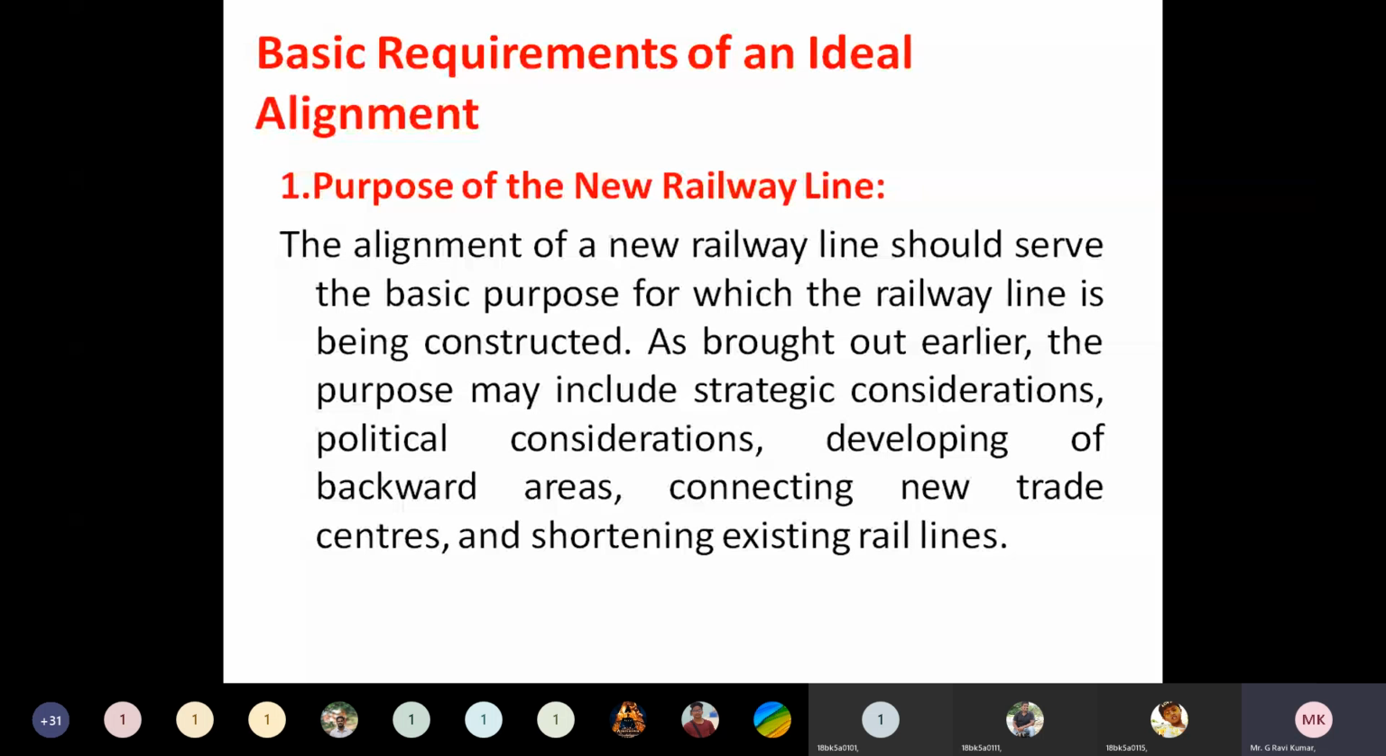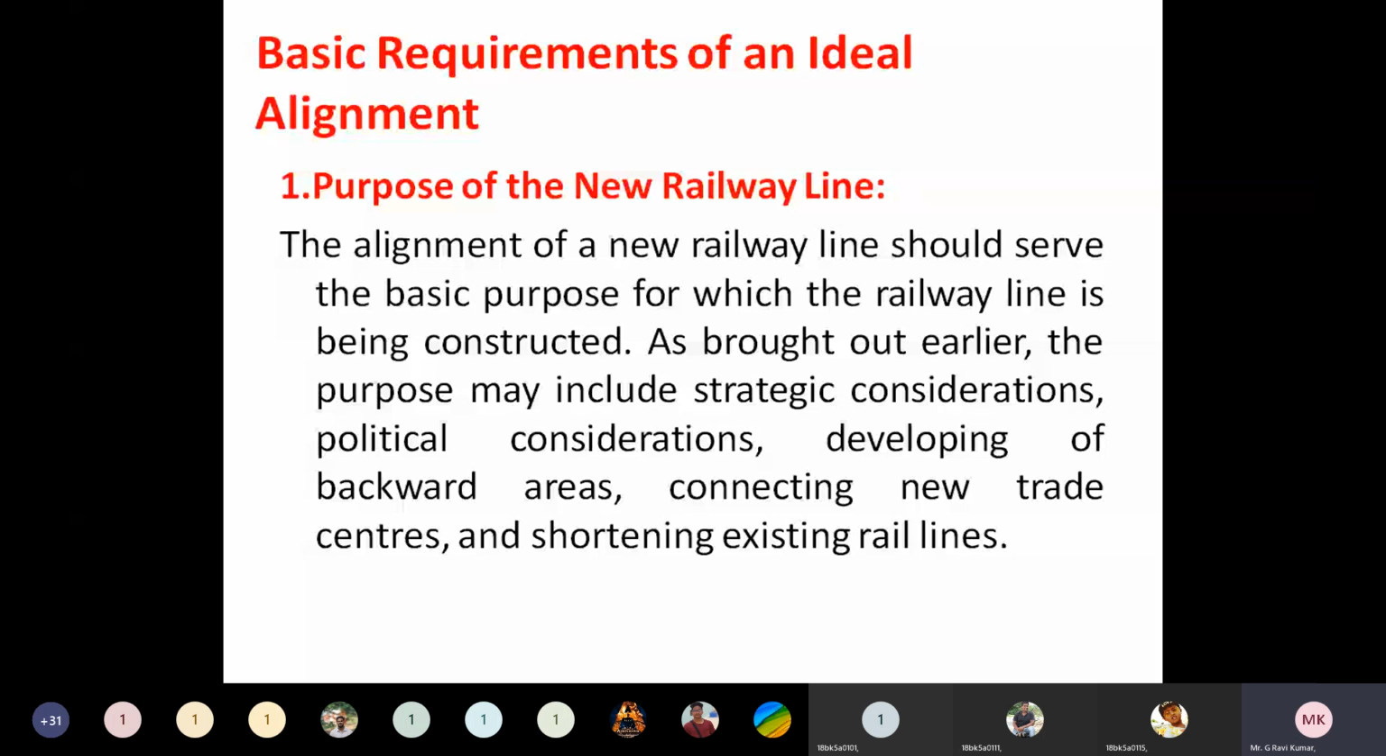Whenever we start to construct a railway line, first of all we should do a survey and predict the alignment. It means predict the particular route. Understand? So that is called alignment. And for an alignment to be an ideal alignment, we should know for what purpose the railway line is being constructed. Understand? So that is the purpose of the railway line.